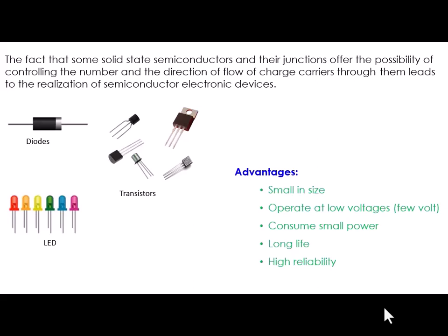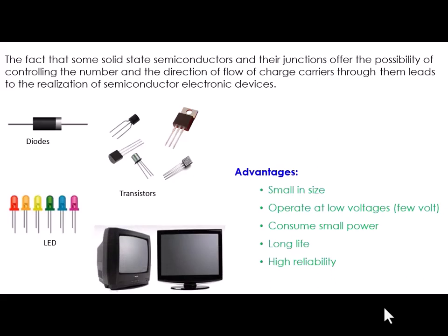One very nice example of the tiny size of semiconductor electronic devices is this. Earlier, television sets worked on vacuum tube technology, with a cathode ray tube, the CRT monitor. They are called CRT monitor tubes. In initial days, we had CRT monitor televisions. They were working on the principle of the vacuum tube, and they were obviously very bulky because of that.